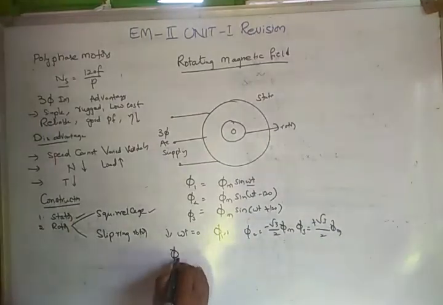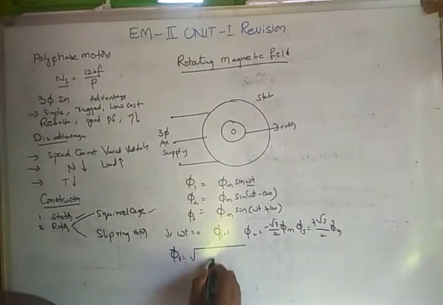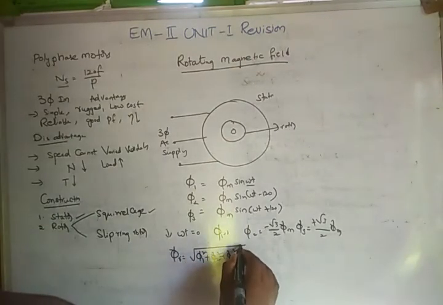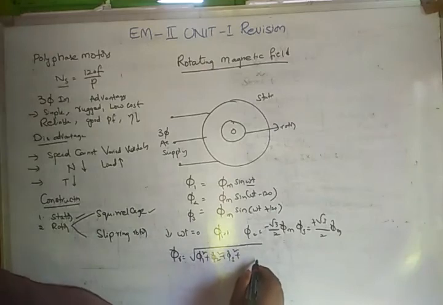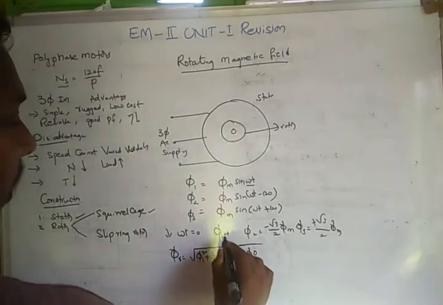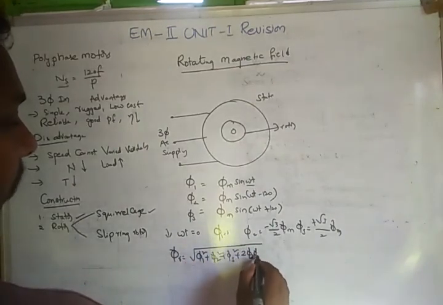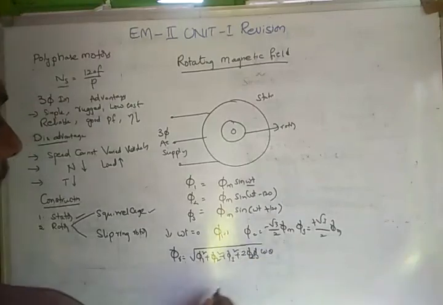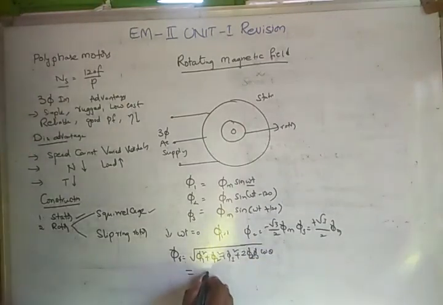The resultant flux is the square root of phi 1 squared plus phi 2 squared plus phi 3 squared plus 2 phi 1 phi 2 phi 3 cos theta. Finally the resultant flux is not equal to 0; it is 1.5 times the maximum flux.